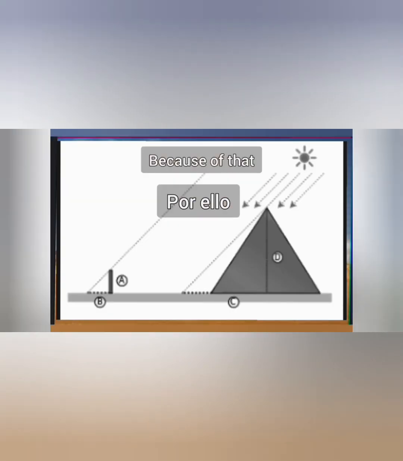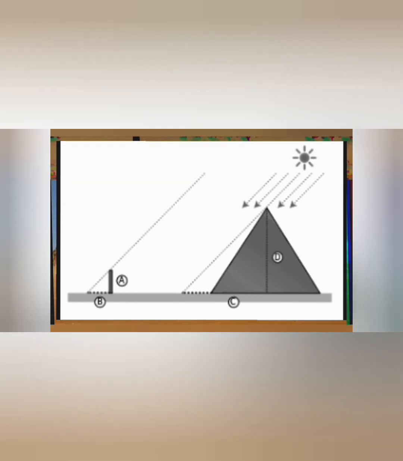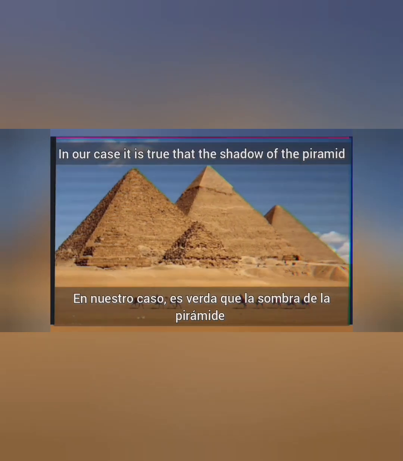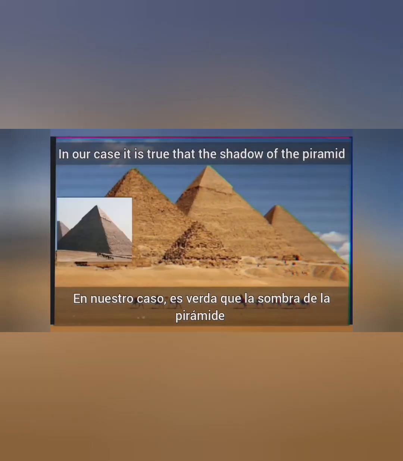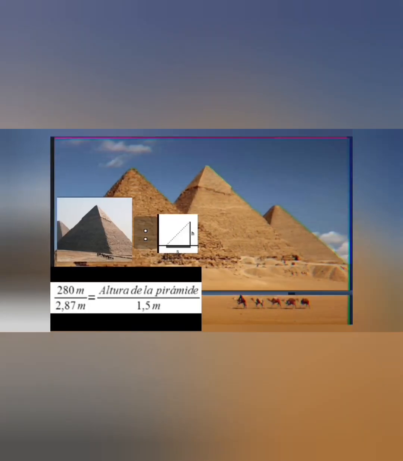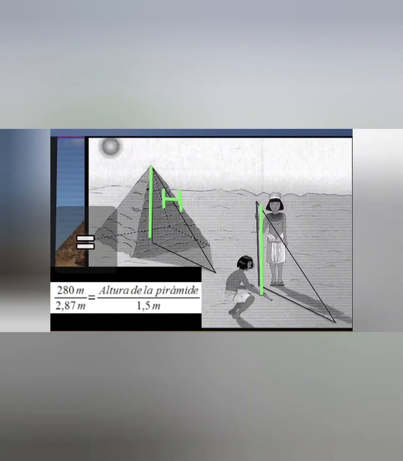Because of that, the angles of the two triangles shown in the figure are equal to each other, and therefore these triangles are similar. In two similar triangles, their homologous sides are proportional. In our case, the shadow of the pyramid over the shadow of the stick equals the height of the pyramid over the height of the stick.